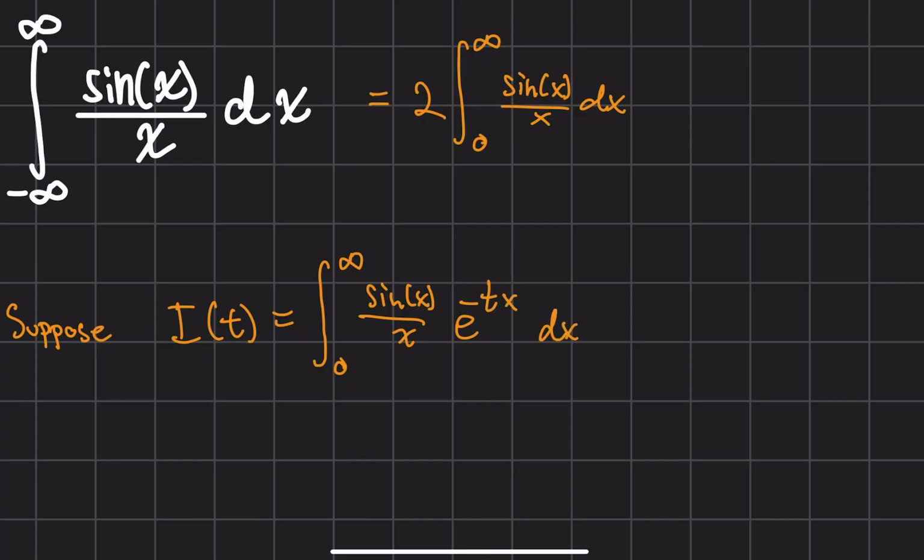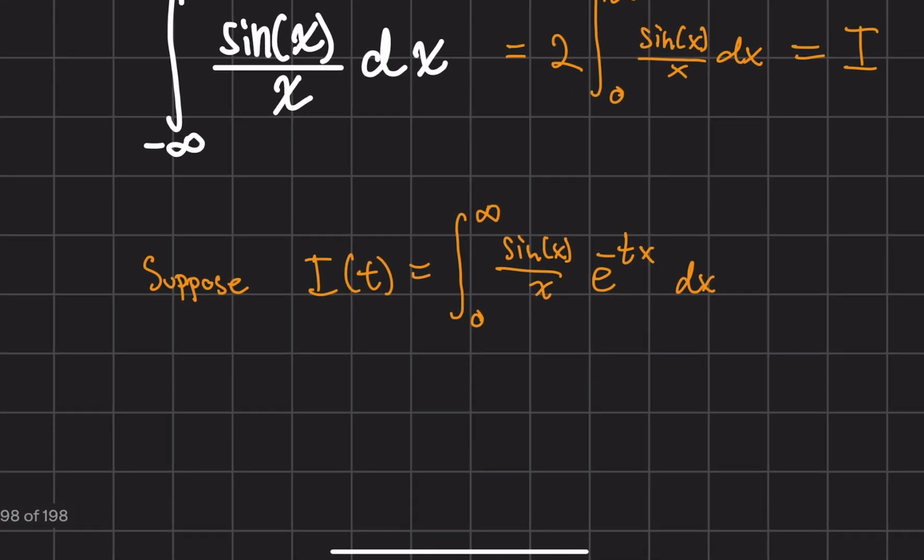Now, why did I choose this parameter? Like I said, I wanted it to converge, and I also need 2 points for t that are known values that I can use as initial conditions to solve the integral in the future. So if I plug in 0 for t here, I of t equals 0, this expression is equal to I, which is the target integral. And then as t gets arbitrarily large, close to infinity, we go to 0. So we know 2 points here, which also relate back to our target integral. So that's generally going to be a good parameterization here, and that's why we choose that.